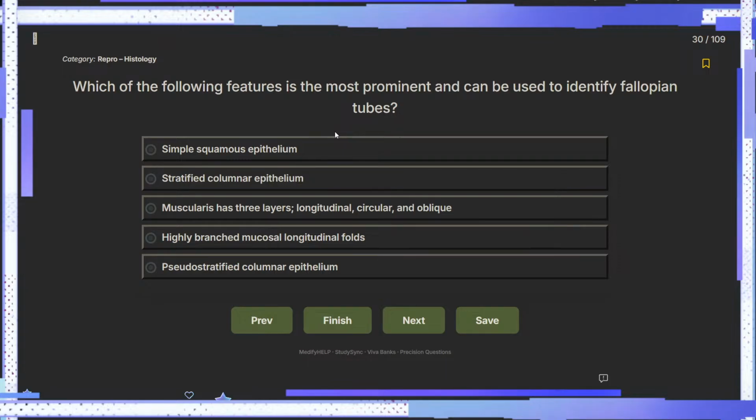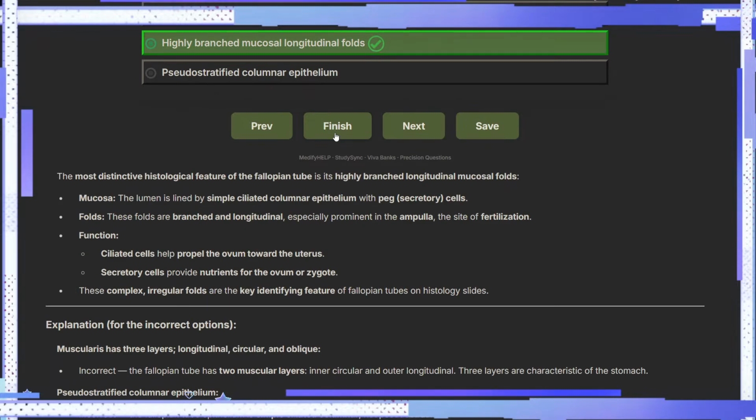Which is most prominent and can be used to identify fallopian tubes? Uterine tubes की जहाँ तक बात है, pseudostratified columnar epithelium, yes or no? I don't think so. Muscularis has 3 layers, no, I don't think so. Highly branched mucosal longitudinal folds. Hmm, I think this is it. Yeah. So mucosa is lined by simple columnar epithelium with peg cells. These folds are branched and longitudinal.